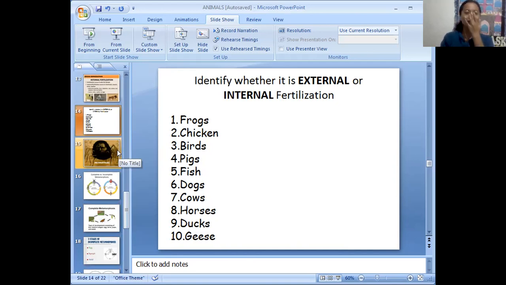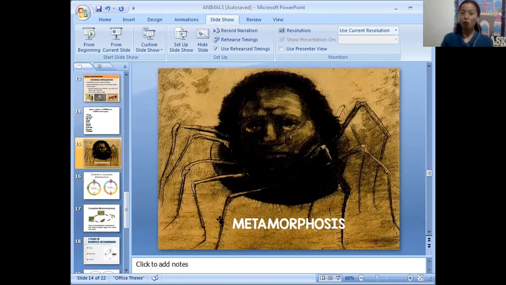Okay, so let's have the metamorphosis. What do you mean by metamorphosis? Some young animals look very different from their parent animals. They undergo changes first before they can look like their parents. The major change an animal goes through in its growth stage is what we call metamorphosis. It is the changing of the form of the developed animals from an egg to an adult.